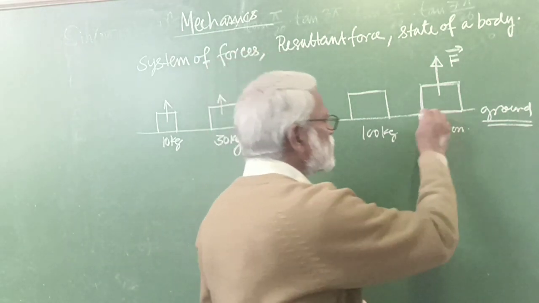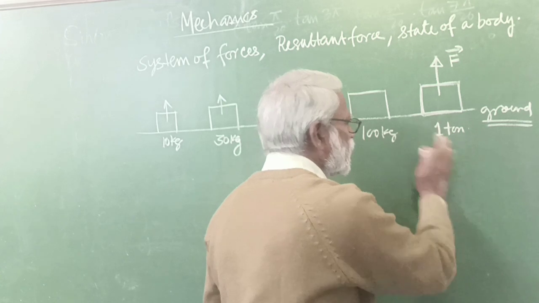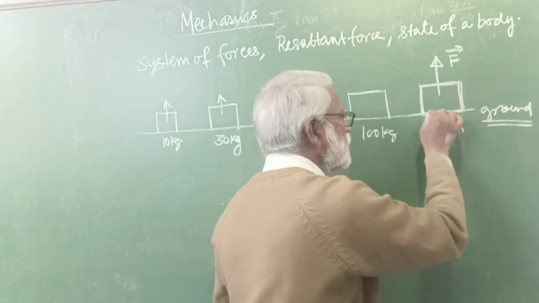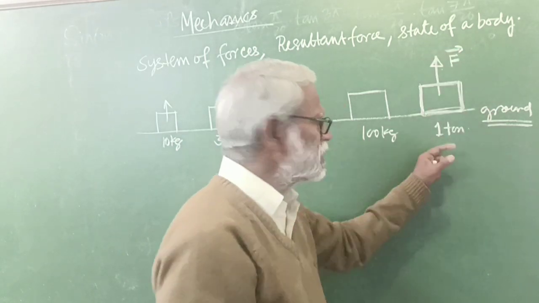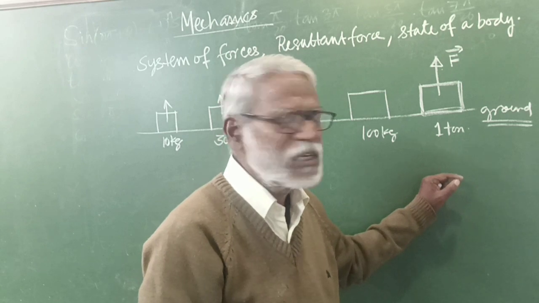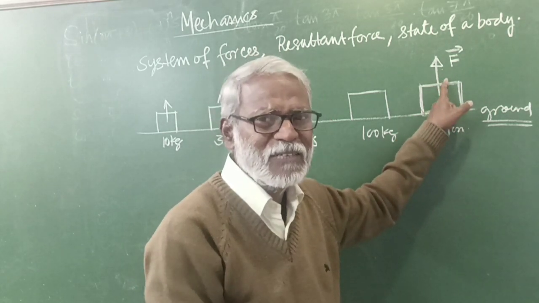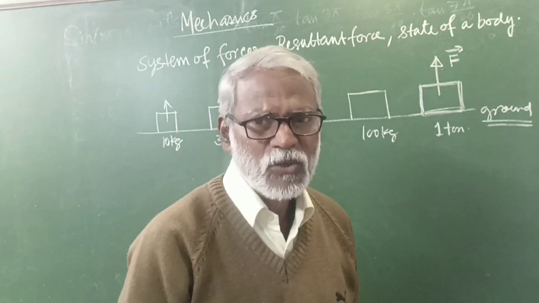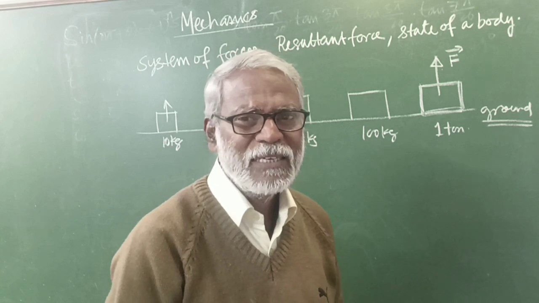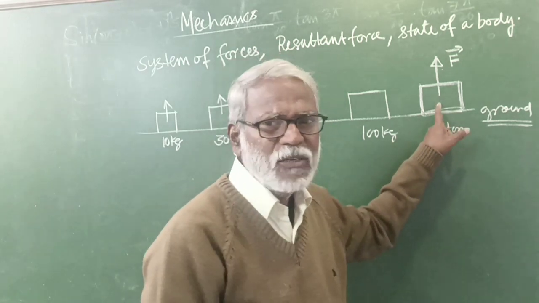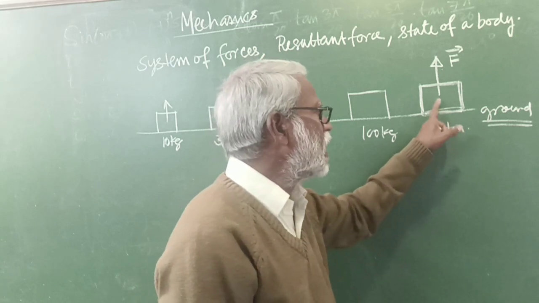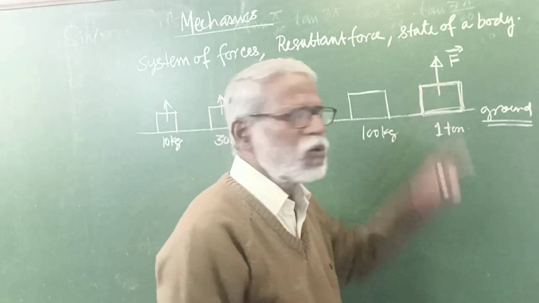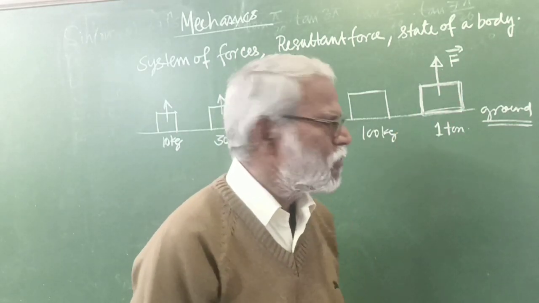So suppose there is no opposition and you are applying a force F. In that case you will be able to lift this one, because nobody is opposing you, no other forces are acting on the body. A single force that you are applying is acting on the body. So with this single force you can lift a body of mass 1 ton also, if no other forces are acting on the body. But here you cannot lift it. That means some other forces are acting on this body, and those forces are opposing your lifting of the body.